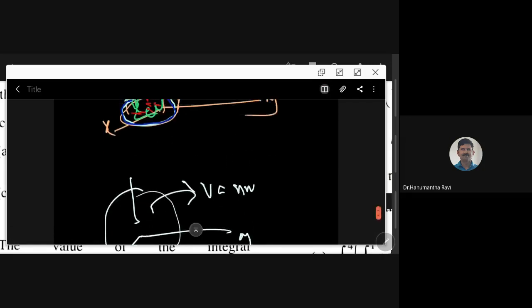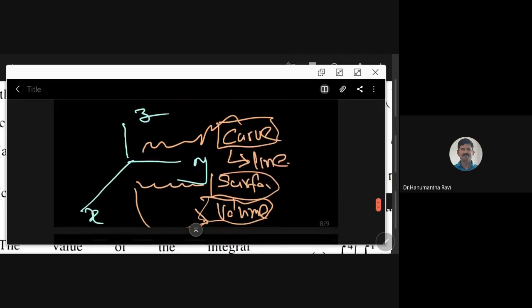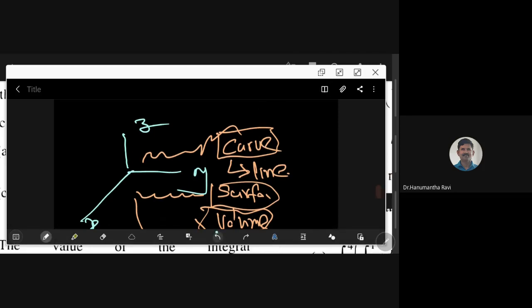Fine. So the regions can be a curve. So you can integrate the integrand over a curve, or over a surface, or a volume. But curves are of two types. One is a closed curve, the other is not a closed curve. It can be an open curve. A circle is a closed curve. It's a plane curve. But there are some curves which are not plane. For example, if you have a spring like this, that is a curve, but it's not a plane curve. You cannot put it on a plane.